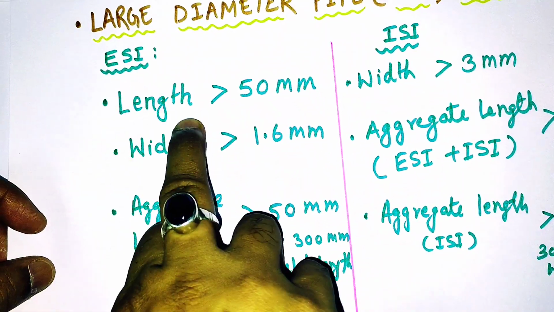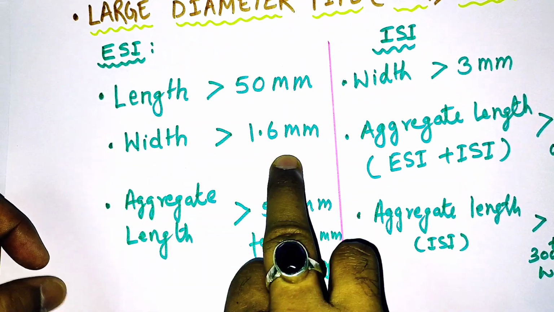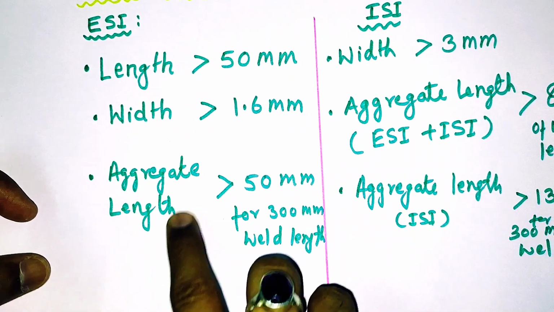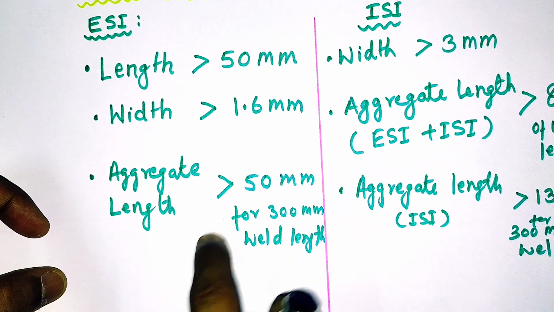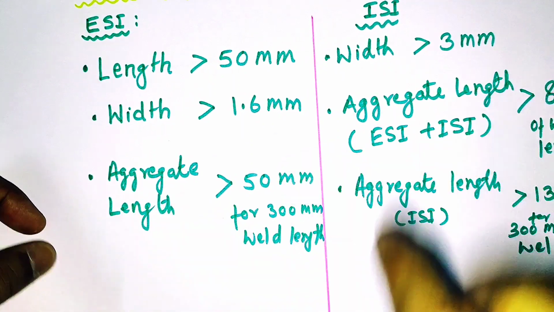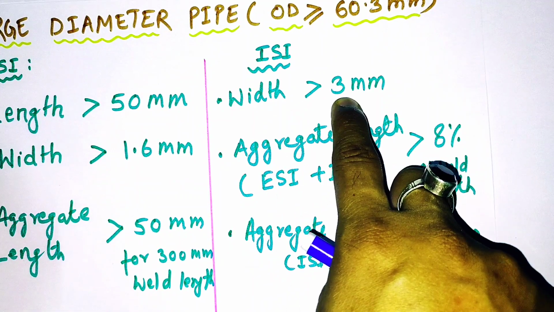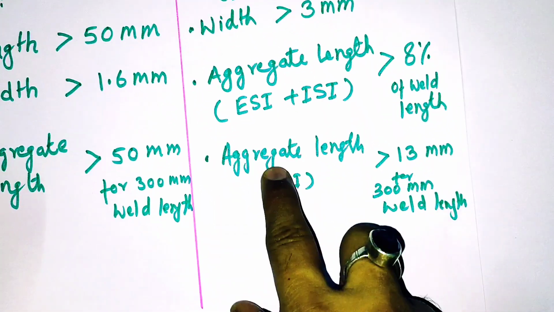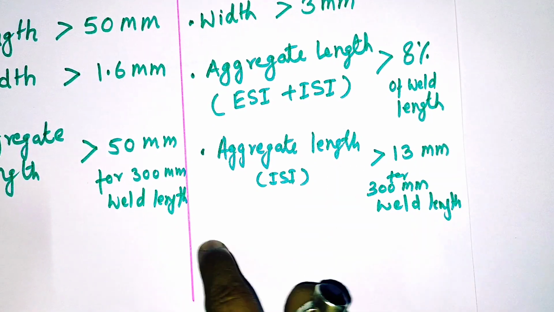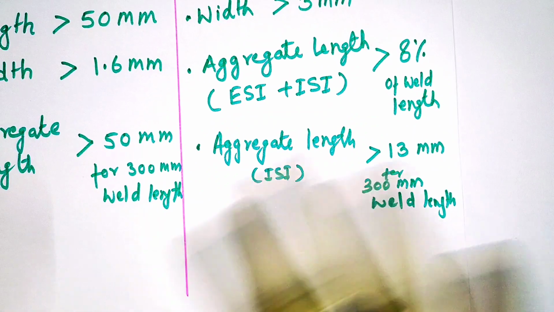If it is an ESI and length is more than 50 mm, we'll reject that. If it is ESI and width is more than 1.6 mm, we'll reject that. If there are 2, 3, 4 or more, then if the aggregate length of all ESI is more than 50 mm in 300 mm weld length, we'll reject that. Now if it is ISI and width is more than 3 mm, we'll reject that. If it is ISI and more than 1, then if the cumulative or aggregate length is more than 13 mm in a 300 mm weld length, we'll reject that.